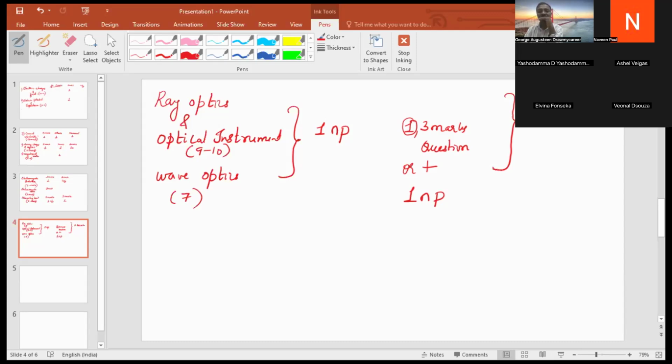So the problem will be very straightforward. The only thing is, you should know the formulas, where and when to use them, and you should know how to analyze the problem. Once you know how to analyze the problem, automatically you will do well.